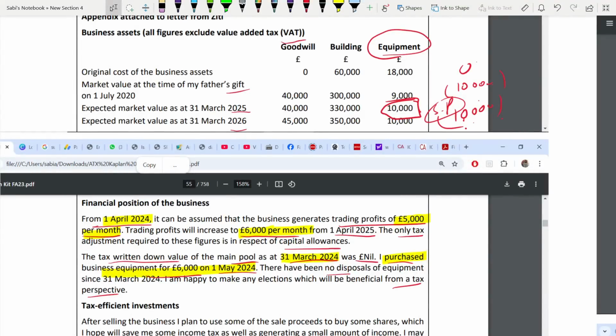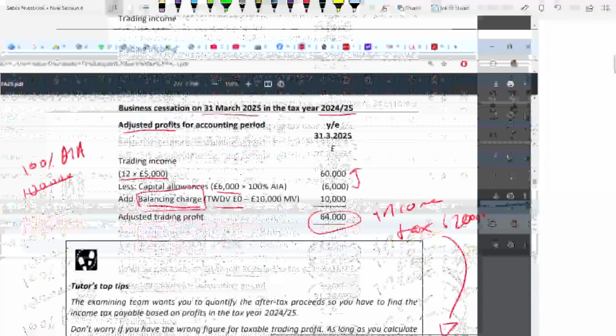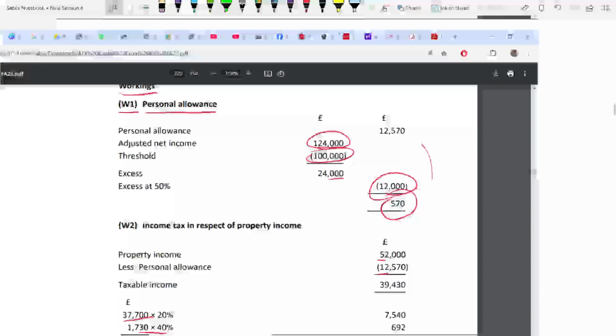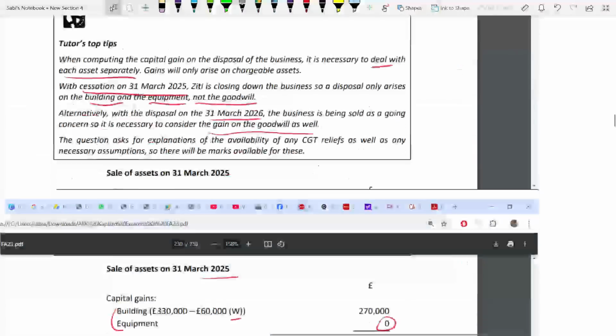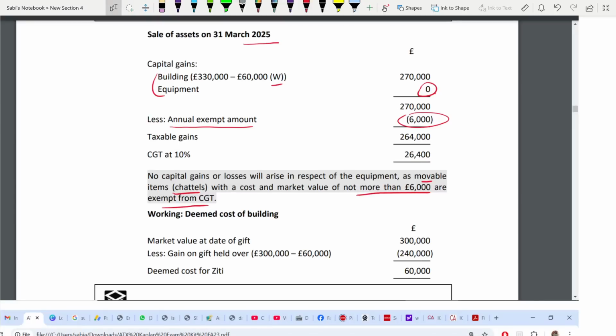Building. So building is 330. At the date of gift, it was 300 because gift relief is there and original cost is 60,000. So that's why here 330 is the market value on 25.